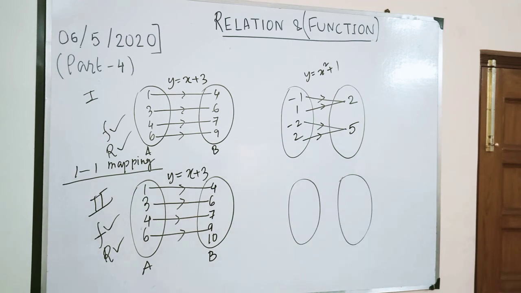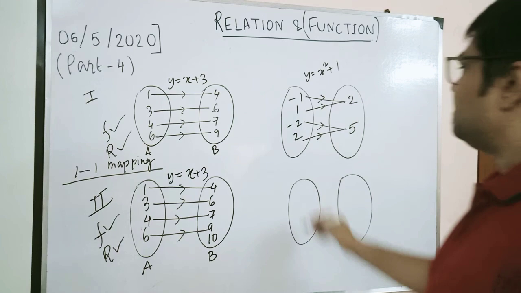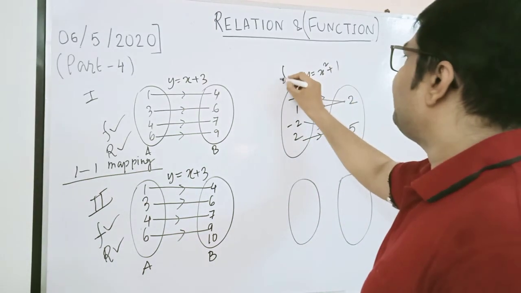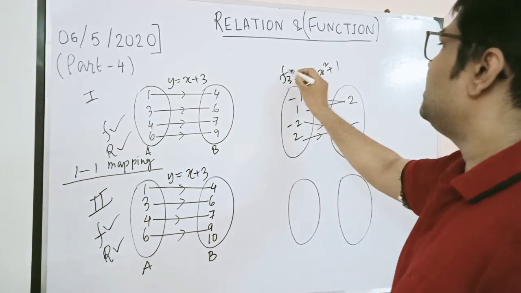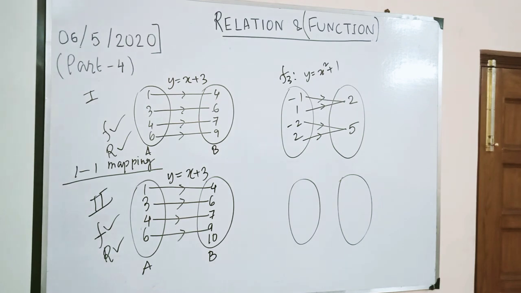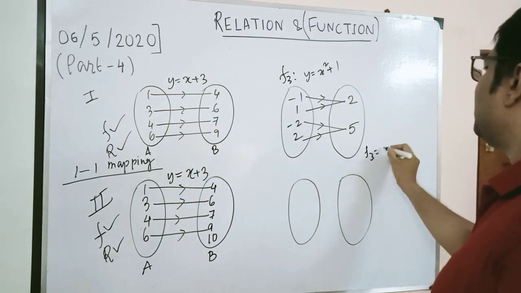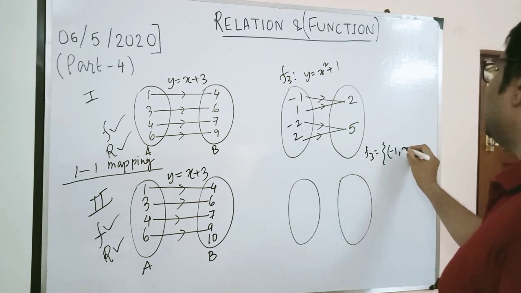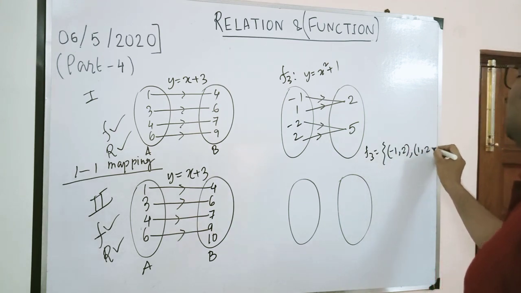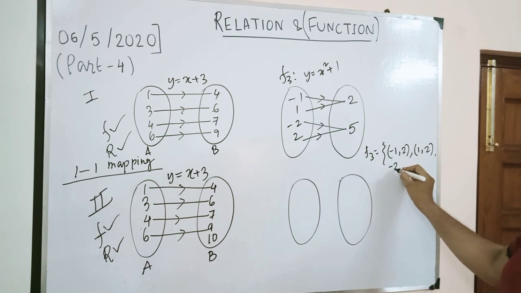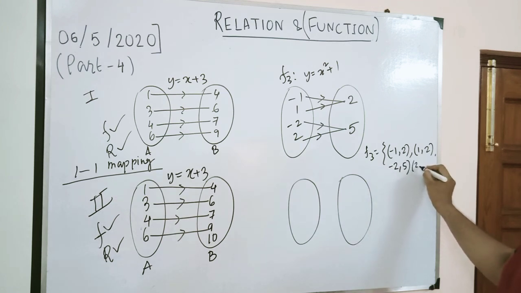So if you denote this as f3, you can write f3 as something like minus 1 comma 2, then 1 comma 2, then minus 2 comma 5 and 2 comma 5.